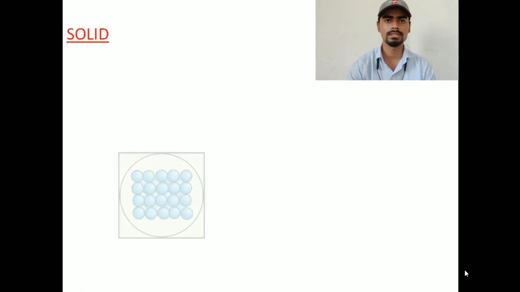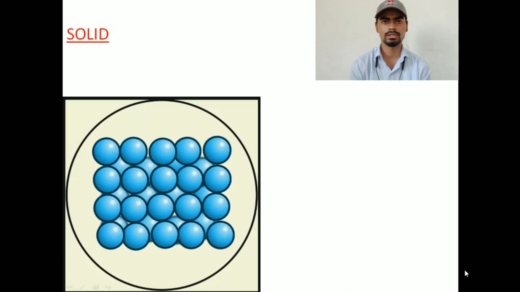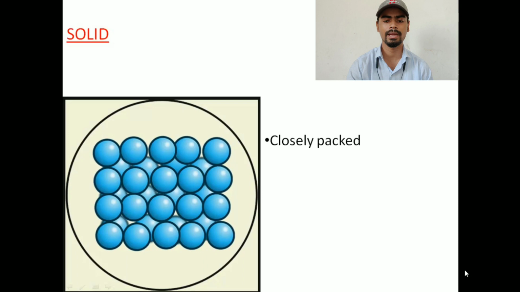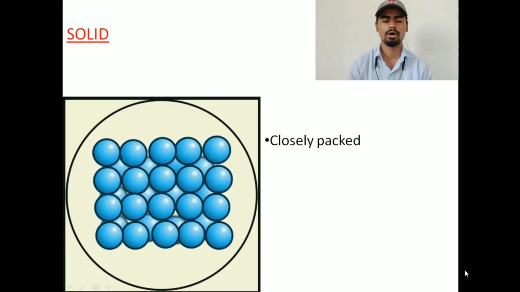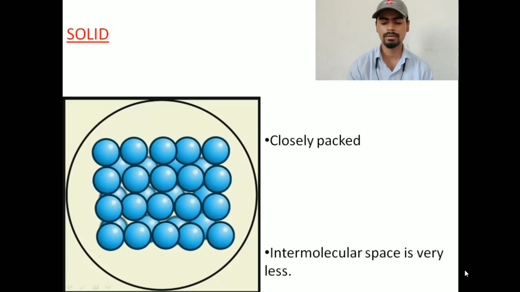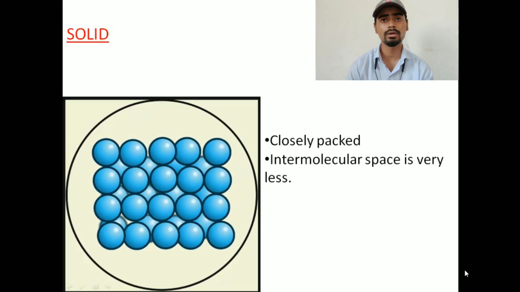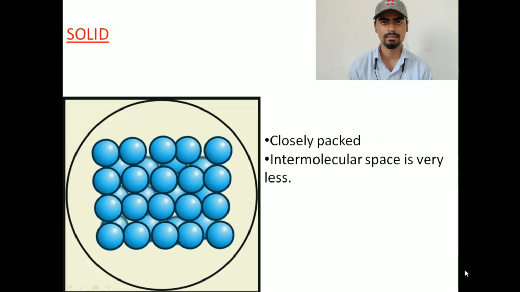What is the first one? That is a solid. Now look at this image. In this image, the molecules of the solid are very close to each other. Okay, so can I say that they are closely packed? The molecules are very close to each other. It means the intermolecular space is very less. When I say the intermolecular space is very less, it means the intermolecular force is maximum.